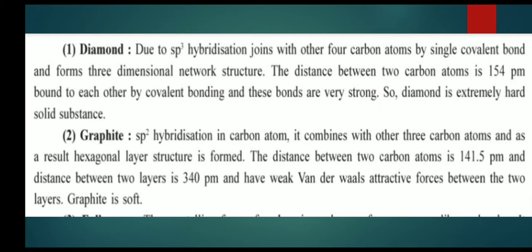Next one, graphite. sp2 hybridization in carbon atoms. It combines with 3 other carbon atoms and as a result a hexagonal layer structure is formed. The distance between 2 carbon atoms is 141.5 pm, and the distance between two layers is 340 pm, with weak van der Waals attractive forces between the two layers. Therefore, graphite is soft.